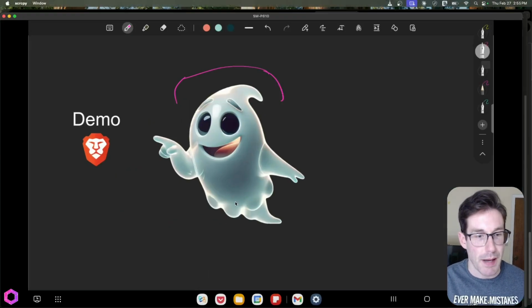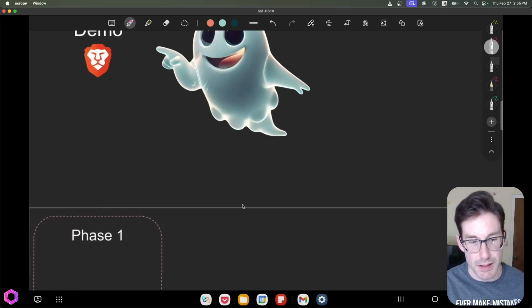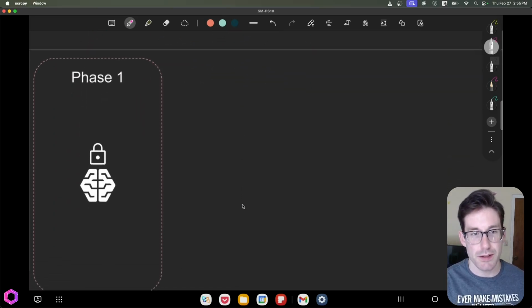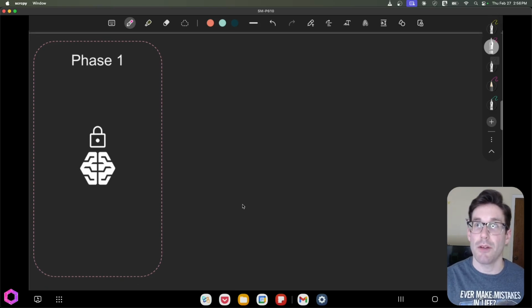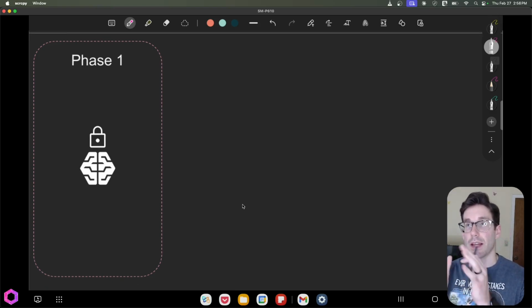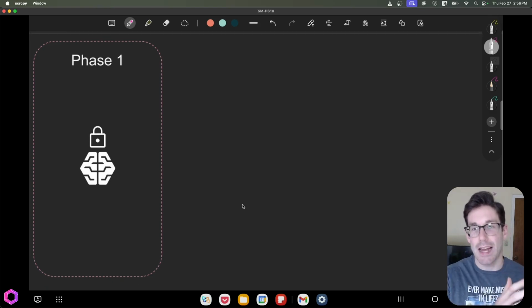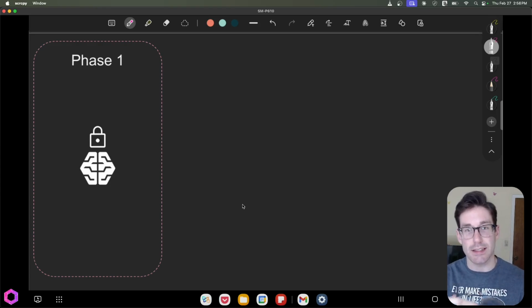Now, back to the slides. So we've talked about the demo, and now what I want to show you is the phases. How have we evolved to this point where we think MCP is critical? What pain have we had to endure collectively to get to this state?